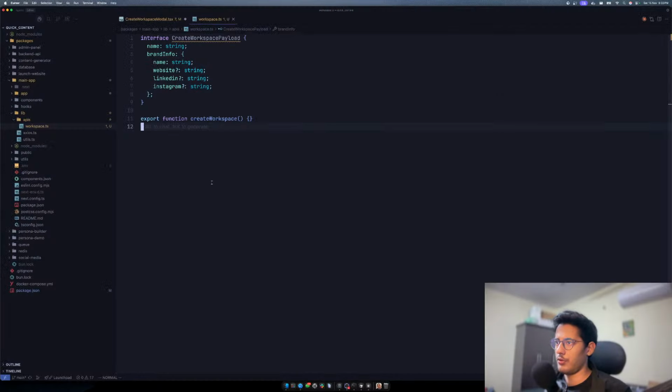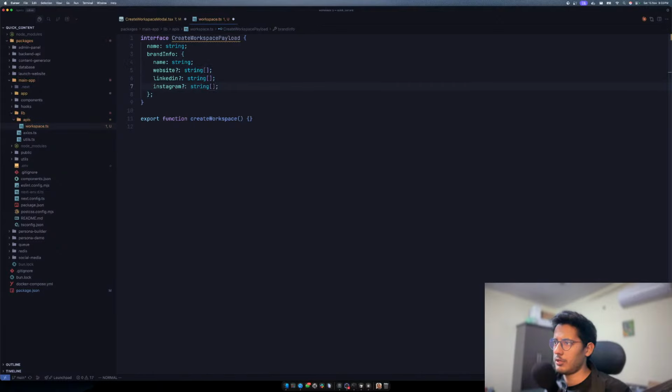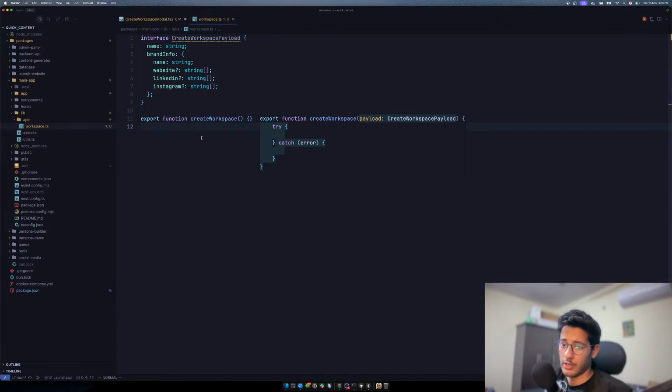I don't think so. We don't have anything else. By the way, these could be an array of strings. So I'll just say string, but it is actually an array. Similarly, all these things could be arrays. So they could have multiple websites, multiple LinkedIn, multiple Instagrams, and they can add all of them.